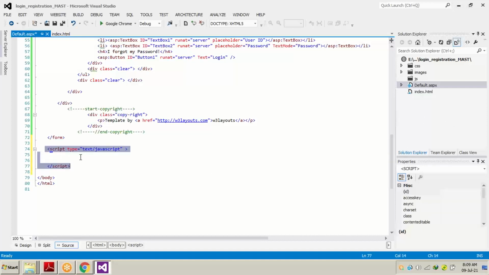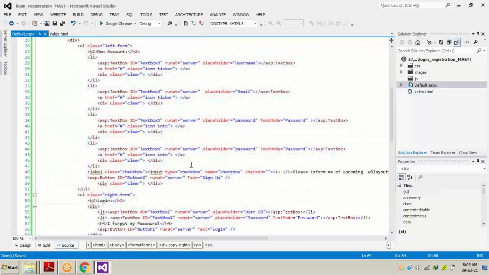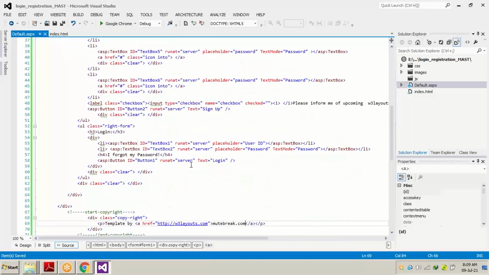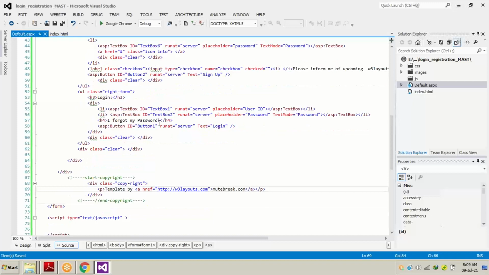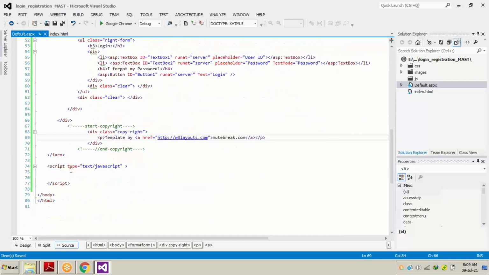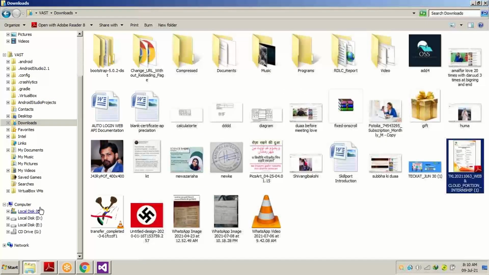Now this is the process. We added something. Now what we are going to do is declare the controls we are going to use in JavaScript. Okay. So how to do that? First of all, I would like to show this for the login, because it has only 2 text boxes and 1 button. So in order to cut everything short, I will be using something pre-made.